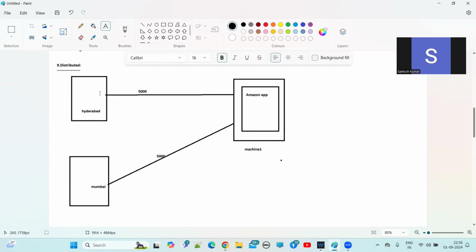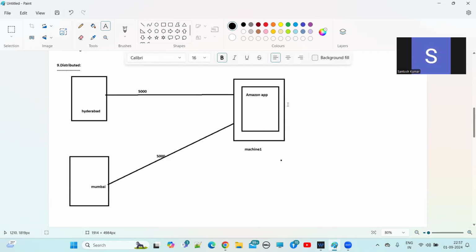Those 5,000 customers in Hyderabad open their laptops and open the Amazon app, and started sending requests to buy something. In the same way, in Mumbai city also, 5,000 customers are trying to buy something from the Amazon application that day. Now this Amazon application can process 5,000 requests at a time.